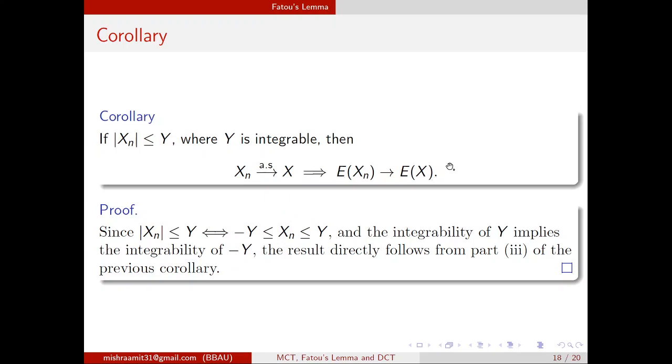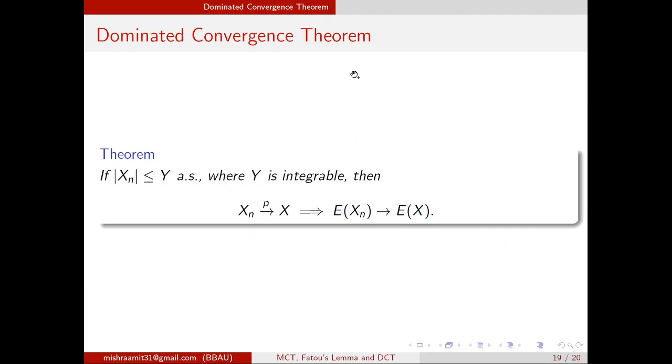Now the question is important. As we know, almost sure convergence is stronger than convergence in probability. So the next question arises: can we weaken this condition? That means, can we replace almost sure convergence with convergence in probability? The answer is yes, and that is the dominated convergence theorem.